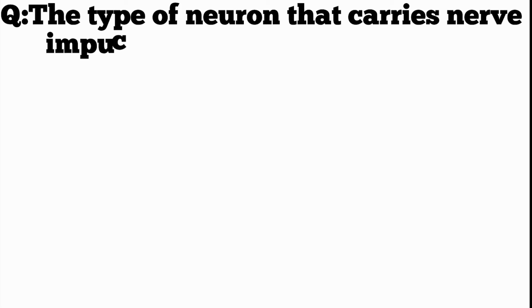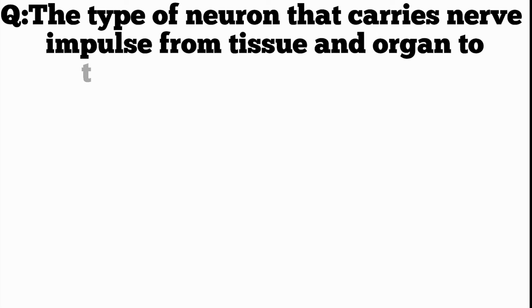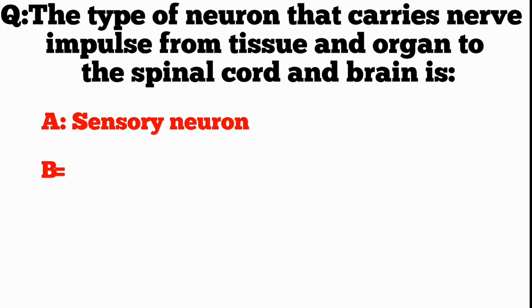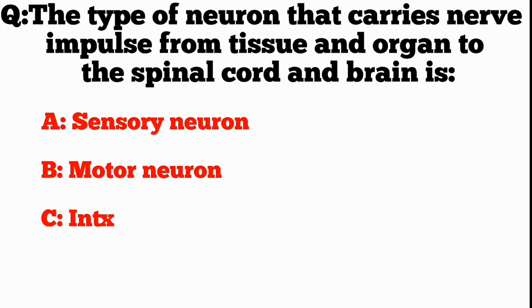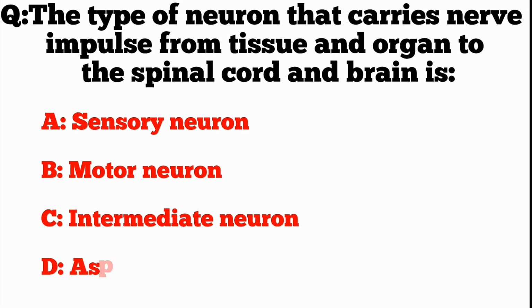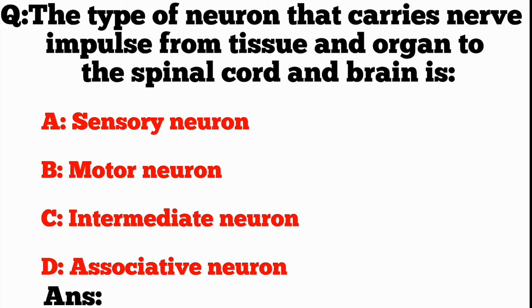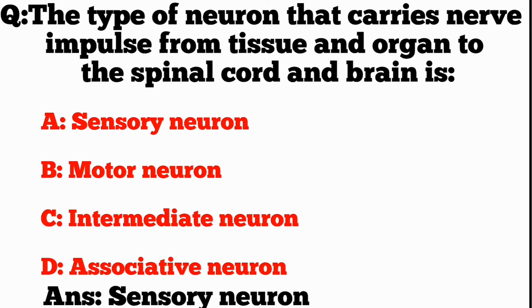Q. The type of neuron that carries nerve impulse from tissue and organ to the spinal cord and brain is A. Sensory neuron. B. Motor neuron. C. Intermediate neuron. D. Associative neuron. ANS. Sensory neuron.